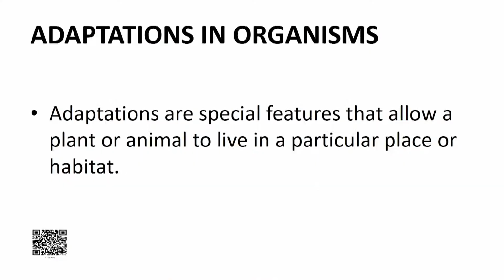So, we are talking about adaptations in organisms. Adaptations are the special features that allow a plant or animal to live in a particular place or habitat or environment. So, can you tell how the frog is adapted to jump on land and swim in water? Answer is this: limbs help them to jump and frogs have webbed limbs. So, webbed limbs help in swimming.